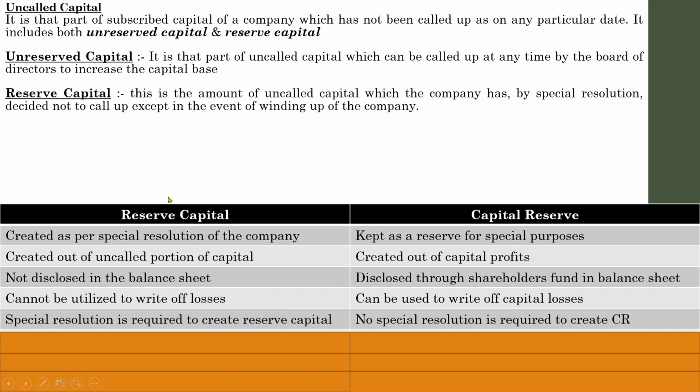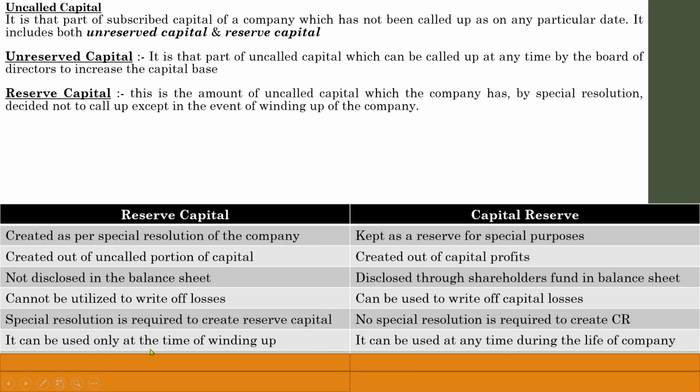Here reserve capital is created on the basis of a special resolution passed. So a special resolution is required to create a reserve capital, whereas no special resolution is required to create a capital reserve, because it is created out of profit in order to meet issues, losses, problems like that. So it is a common thing in a business, so there is no need of any resolution. Every business will create a certain amount of capital reserve.